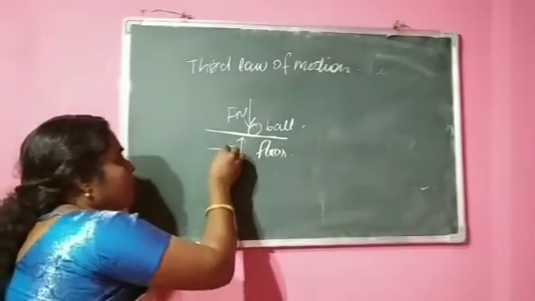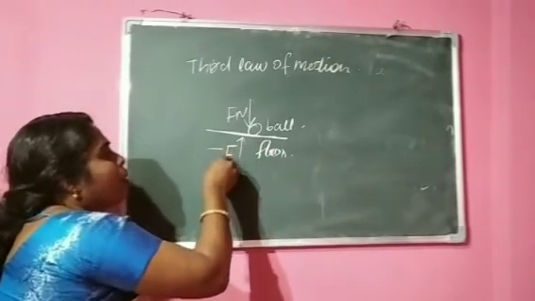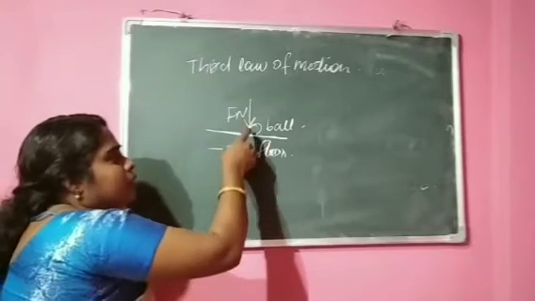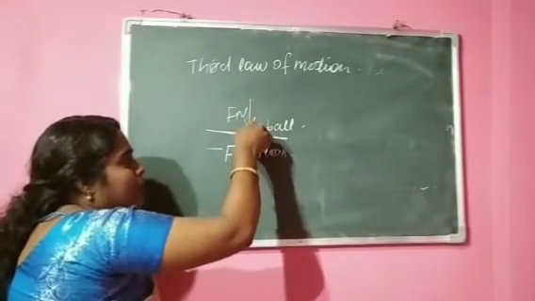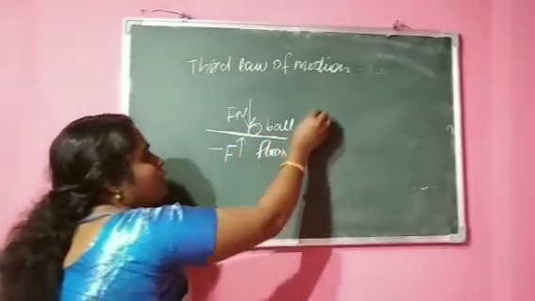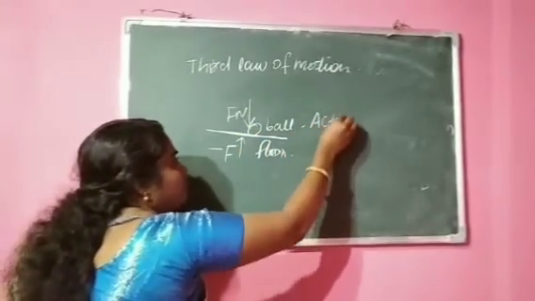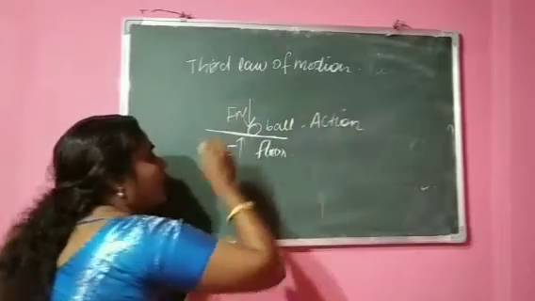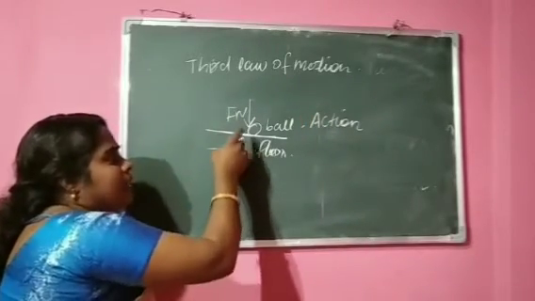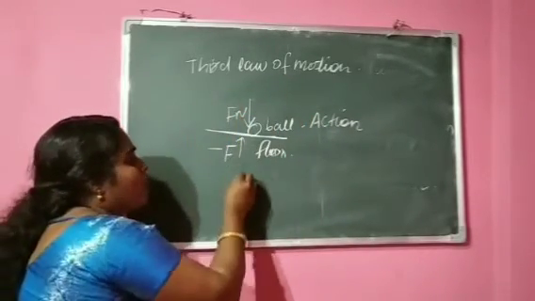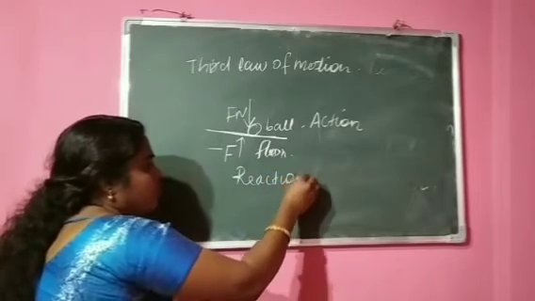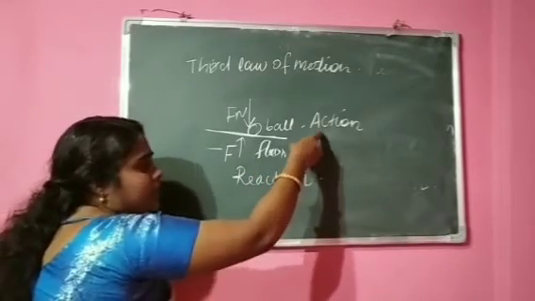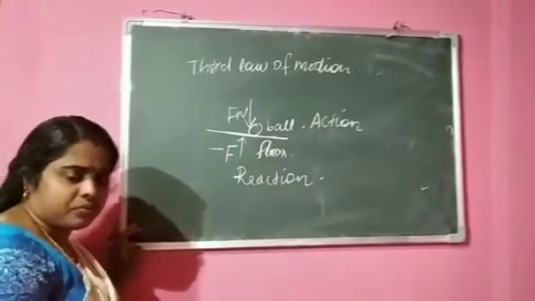That means the direction is changed, so minus F will act on this body. Okay. So here the force applied by the ball on the floor is called action. And the force the floor applies on the ball is called reaction. Okay. So action and reaction.